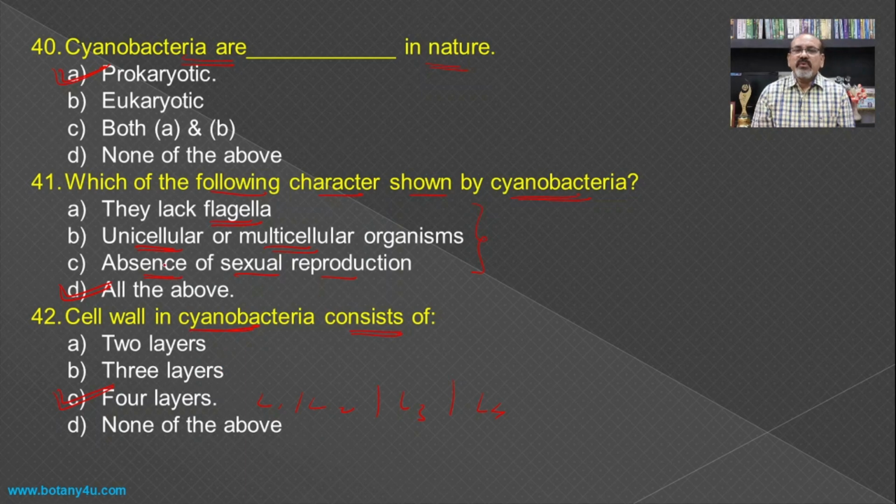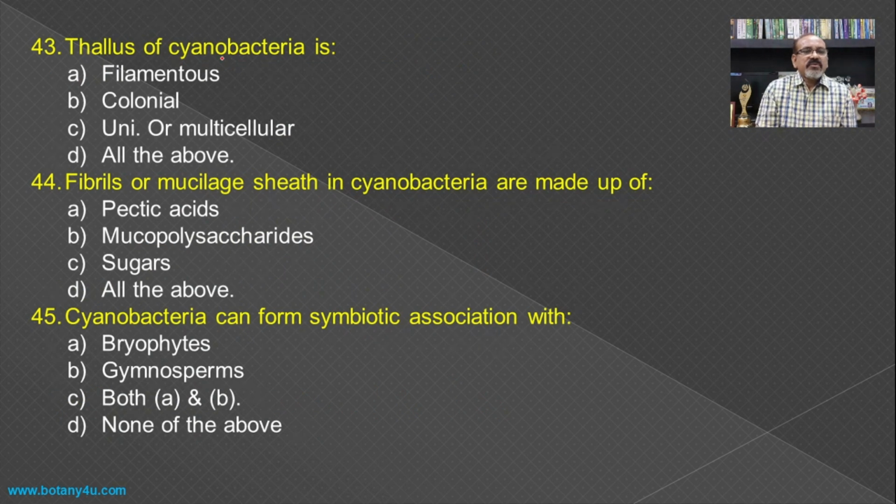Then the thallus of cyanobacteria is filamentous, colonial, uni or multicellular. All these three different types of thallus are present in the cyanobacteria, and hence all the above becomes the answer for this one.